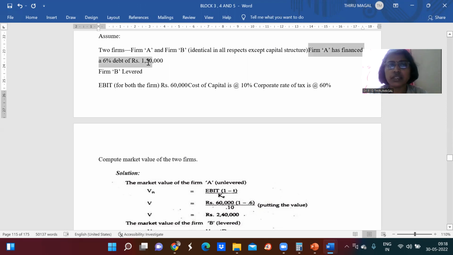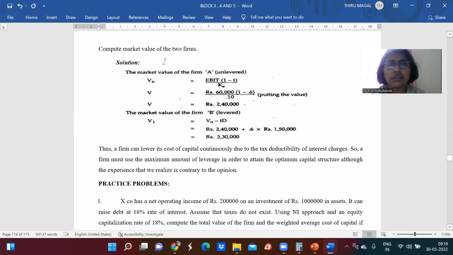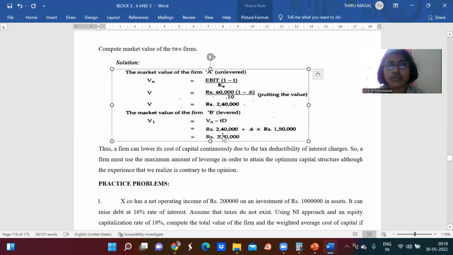Firm A is financed with 6% of debt and firm B is a levered one. Okay, so firm A is unlevered as well as firm B is a levered one. The value calculated for firm A, the unlevered one, is 2,40,000, and firm B is a levered one, and we have added the value of the levered firm and found the value as 3,30,000.